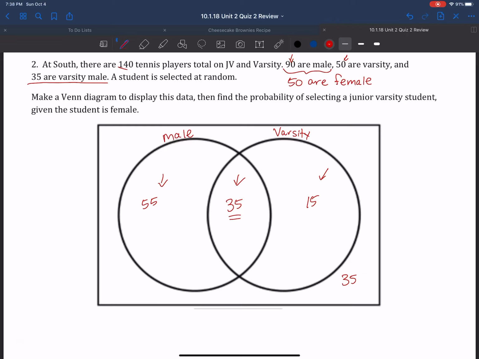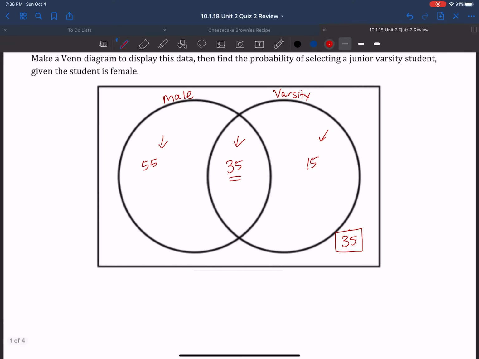Well, we know that there are 50 female students in total, right? If we look at this number out here, they're neither male nor varsity. So that means they are junior varsity female, right? So if we have 50 total students that are female, 35 of them are junior varsity, then the probability of finding one that is on junior varsity given it's a female student is going to be 35 out of 50, which is the same thing as 7 out of 10 or 0.7 or 70%.